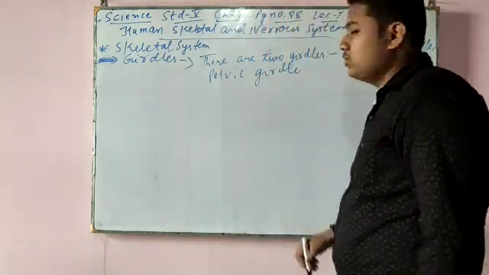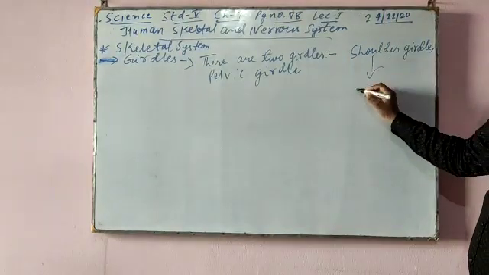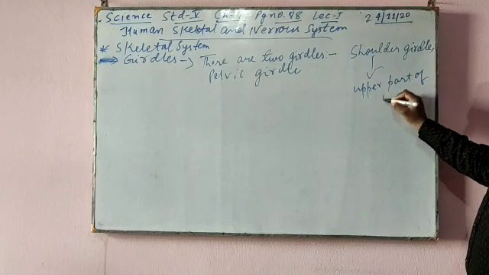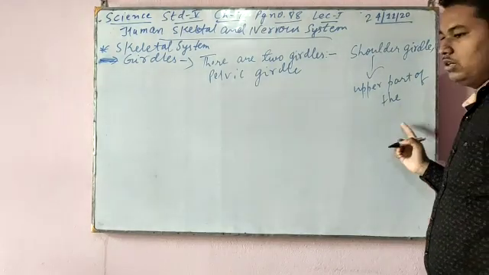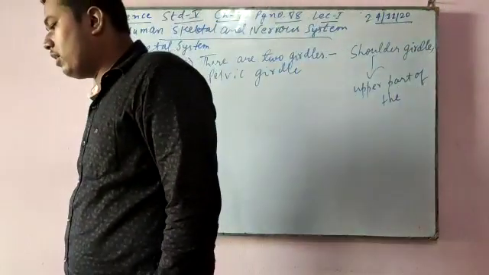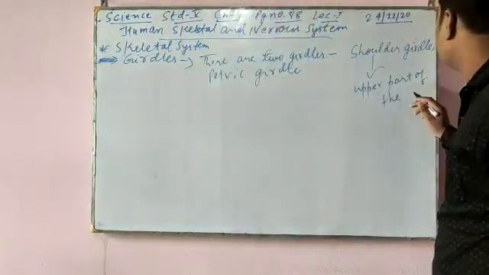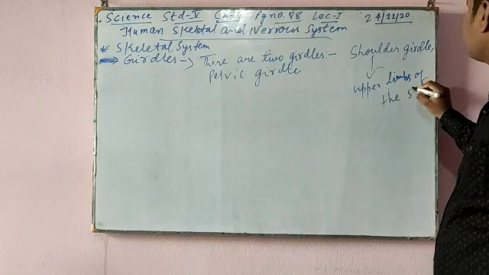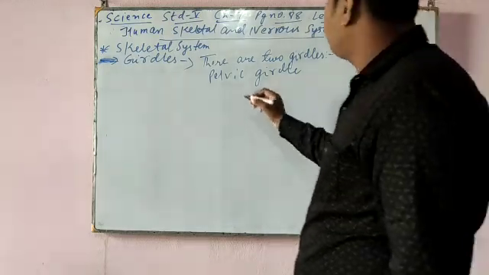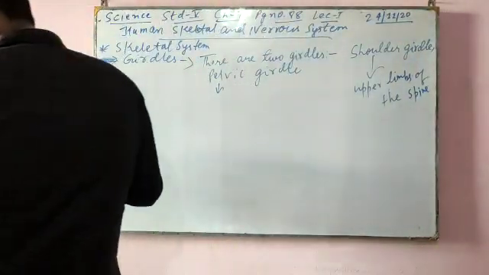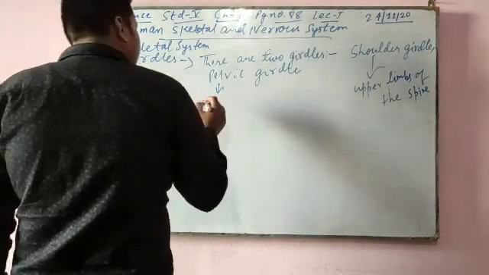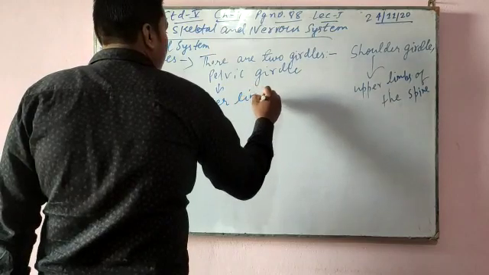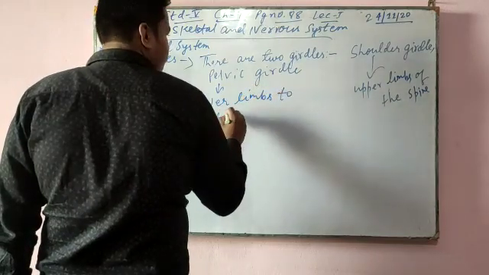So the shoulder girdle is attached to the upper part of the spine. It connects the upper limbs to the spine, and the pelvic girdle connects the lower limbs to the spine.